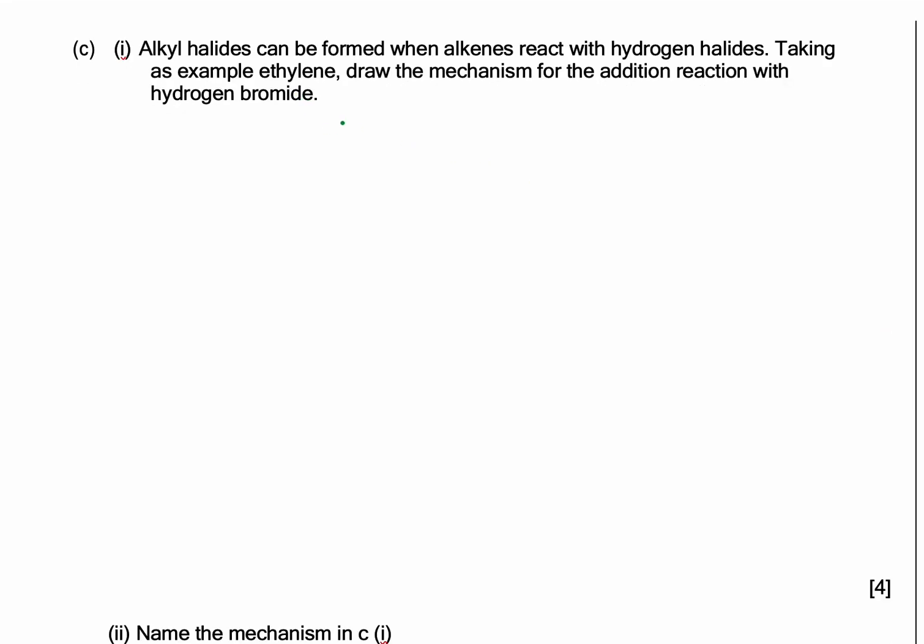Alkyl halides can be formed when alkenes react with hydrogen halides. Take an example of ethylene. Draw the mechanism for the addition reaction with hydrogen bromide. Here we have ethylene, with 4 hydrogens, and we react it with hydrogen bromide.